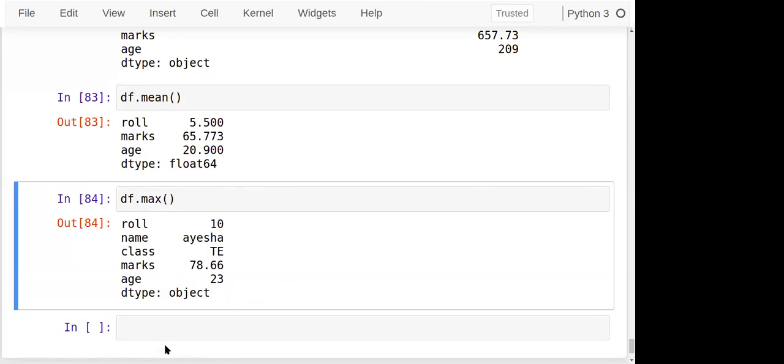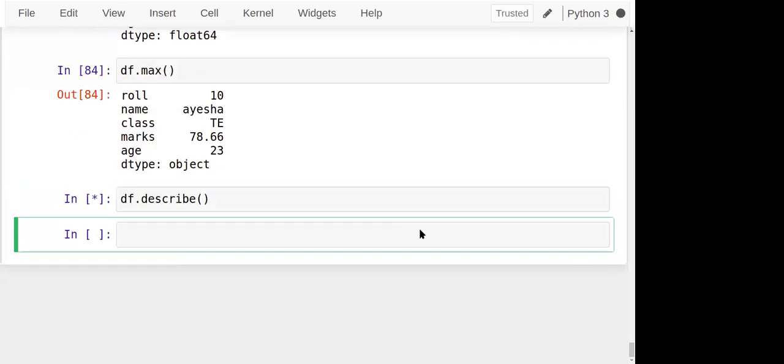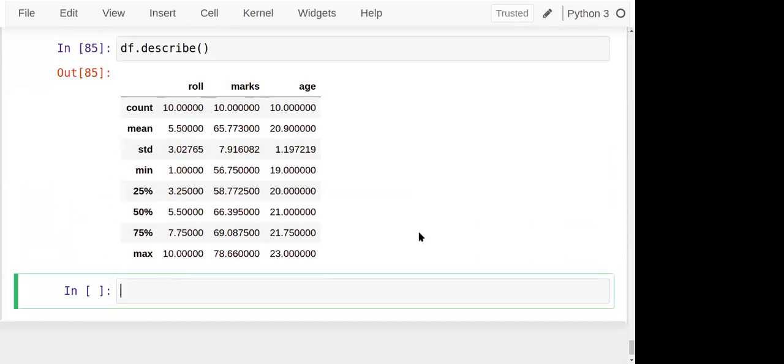Now, some functions are used to summarize the data. Out of them, we have already seen two functions in the data preprocessing task. The function is describe. The describe function is used to summarize the numerical properties of this data. Now check it out. How many elements are there?